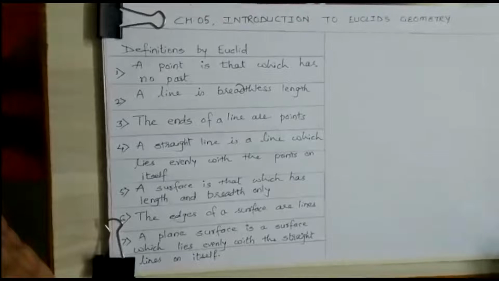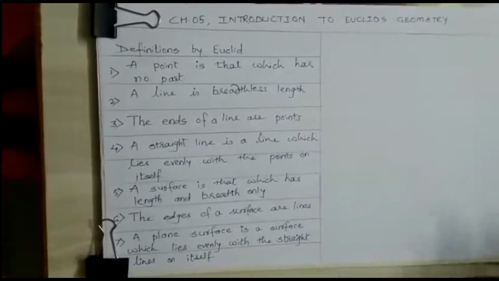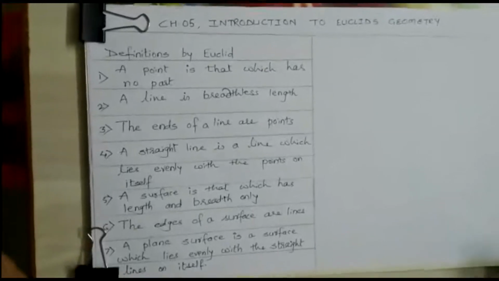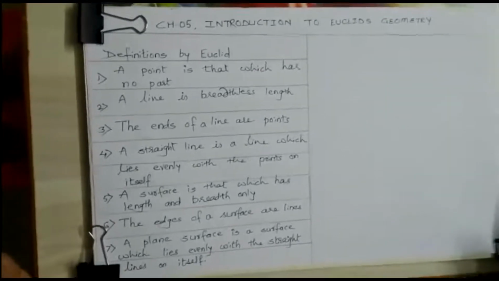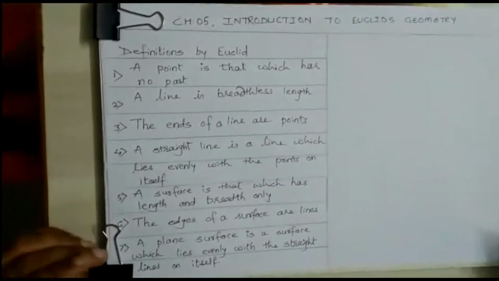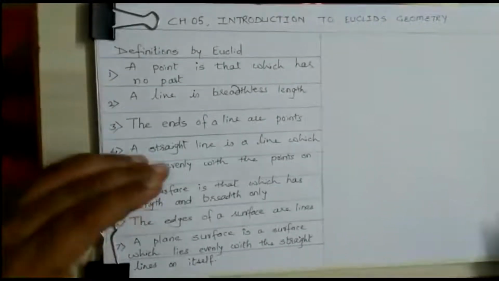Euclid was a mathematician and he tried to define some of the terms which were used in geometry, but so far the definitions were not there. Let us see the definitions, some of the definitions given by Euclid.